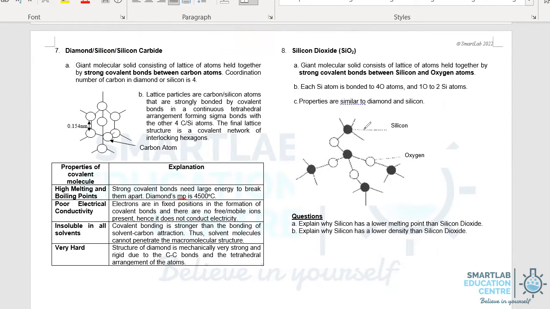Finally, if you look at silicon dioxide, you will find that in the structure of silicon dioxide, every silicon atom is bonded to 4 other oxygen atoms, while every oxygen atom is bonded to 2 other silicon atoms.